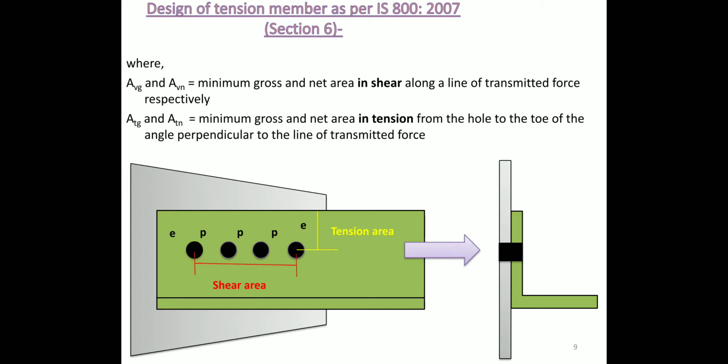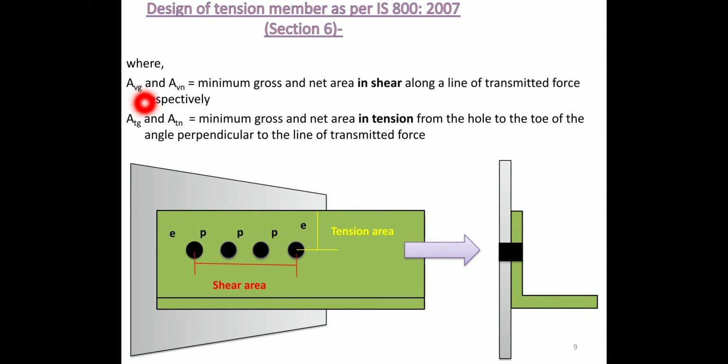Try to understand what is meant by AVG and AVN. AVG is the minimum gross area, where A stands for area, V stands for shear, and G stands for gross, and N is the net area in shear. So these are the minimum gross and net areas in shear along a line of transmitted force, or in the direction of force, respectively.